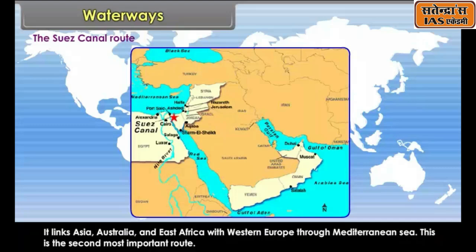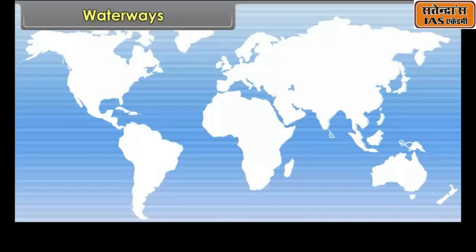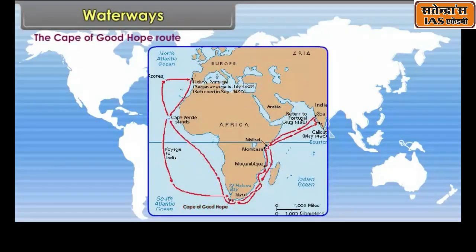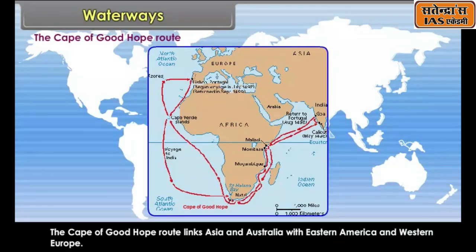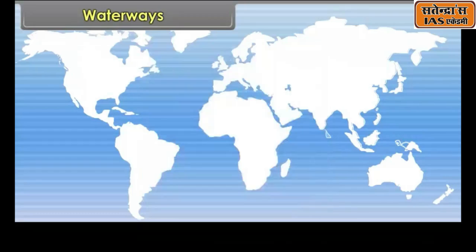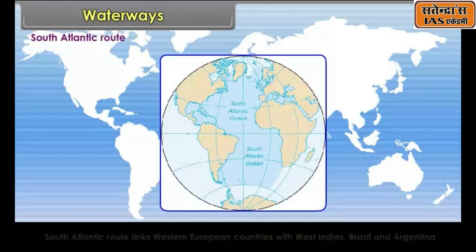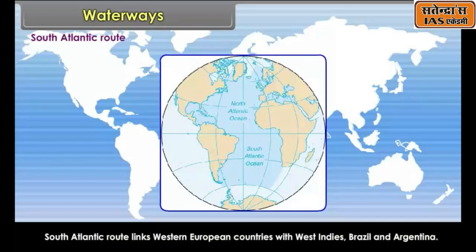This is the second most important route. The Cape of Good Hope route links Asia and Australia with Eastern America and Western Europe. The South Atlantic route links Western European countries with the West Indies, Brazil and Argentina.